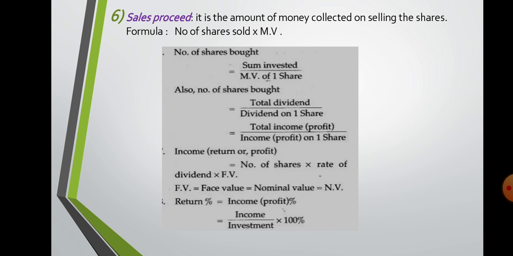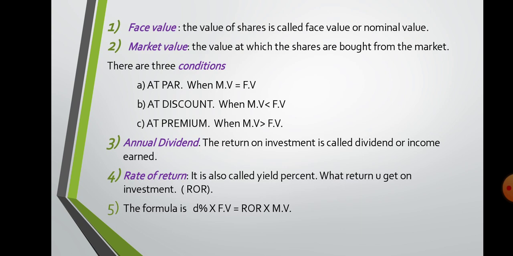Next, sales proceeds. It is the amount of money collected on selling the shares. Yes, many times we sell the shares. We buy as an investment, and then we earn dividend, but after some time we feel we should sell these shares. That amount is called sales proceeds. So the formula for sales proceeds is number of shares sold multiplied by market value. In the previous slide there was a formula for dividend. Dividend percent into face value equals ROR into MV, that is the formula for rate of return. Whenever they ask you to find rate of return, you use this simple and short formula and you get your answer. There are many other ways also, but always use this formula.